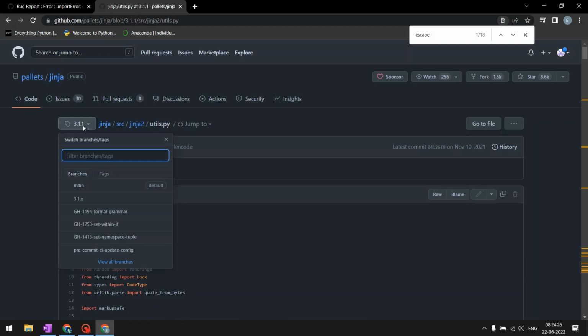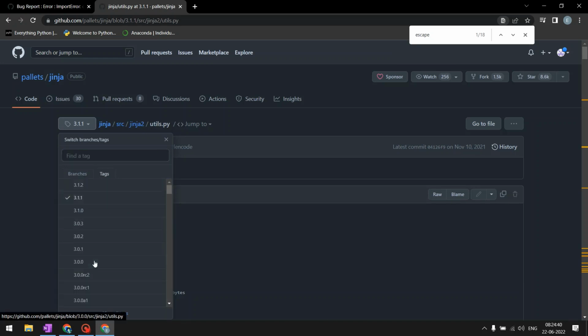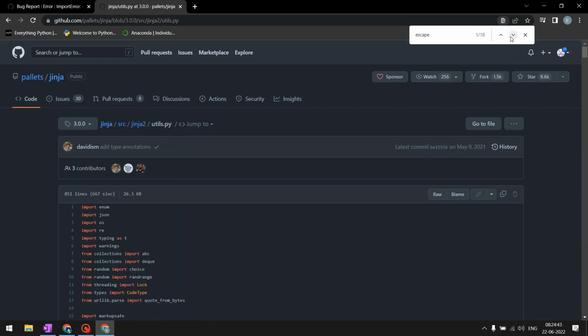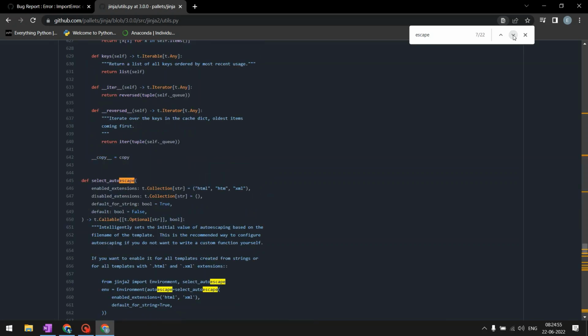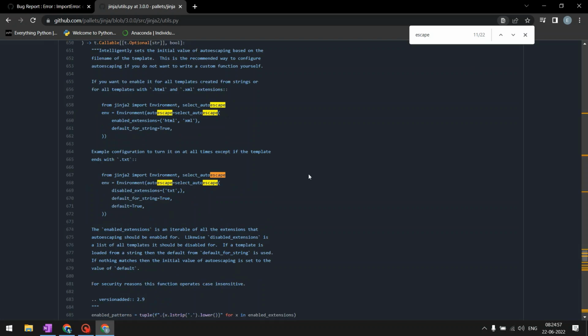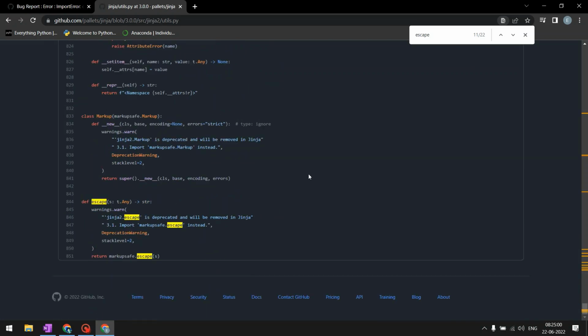It would be understandable that if there was an additional reference, then the number of times escape occurred would be more than 18. Stands to reason that that would be the case. So let's go back a little bit further. Let's go to 3.0.0, for example, and see if it is there. Now the number of references have increased to 22. So let's see if it is there in this version of the file. Select auto escape, not what we're looking for, and bingo! We have found def escape, and this is what it was trying to reference.